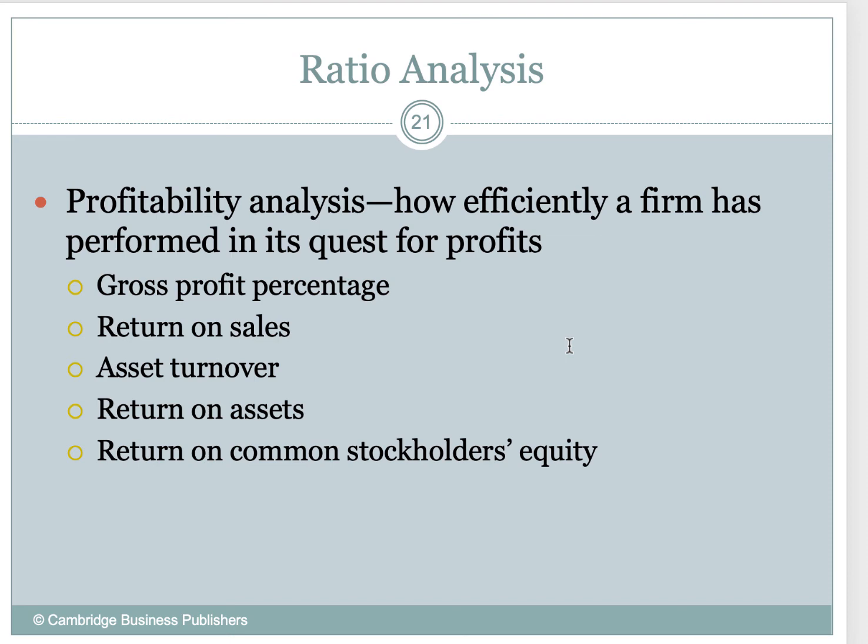Financial ratios, I'm just going to run through these pretty quickly because we did look at a lot of these. So we're going to look at number one, profitability analysis. If we want to see how efficient a firm is at its core operations, how efficient is it at running its business and generating a profit, we're going to look at these ratios. We're going to look at the gross profit percentage, return on sales, asset turnover, return on assets, and return on common stockholders' equity.